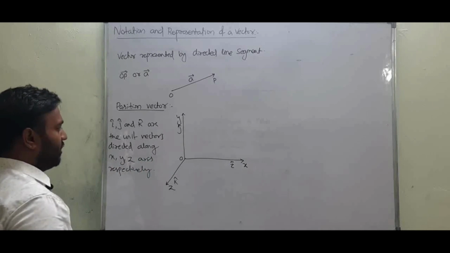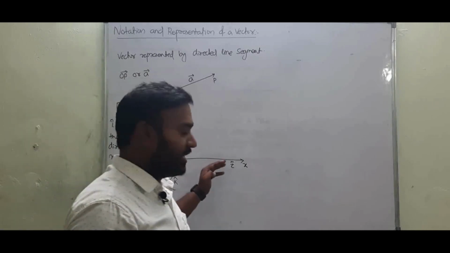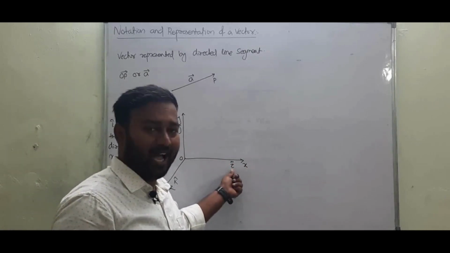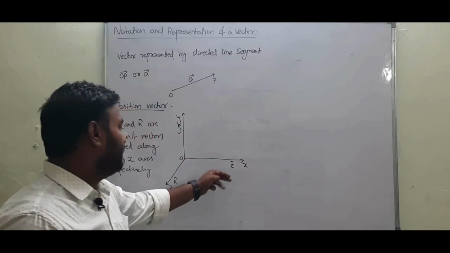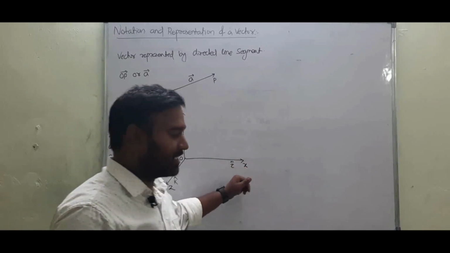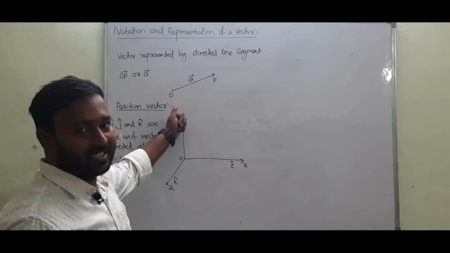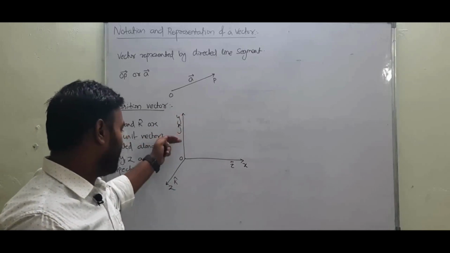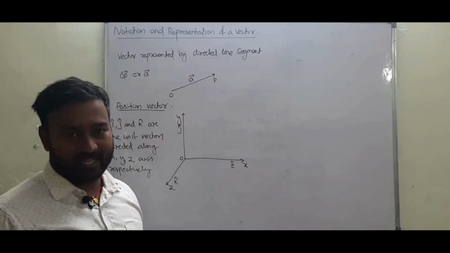So from here on, in vector algebra, we will describe the x axis as i cap, y axis as j cap and z axis as k cap.